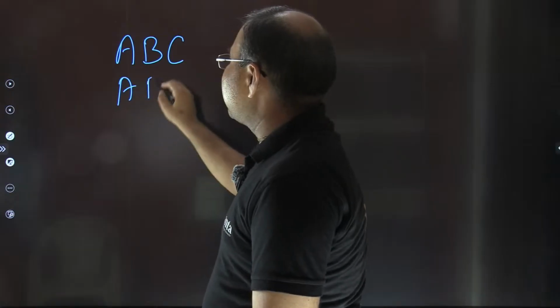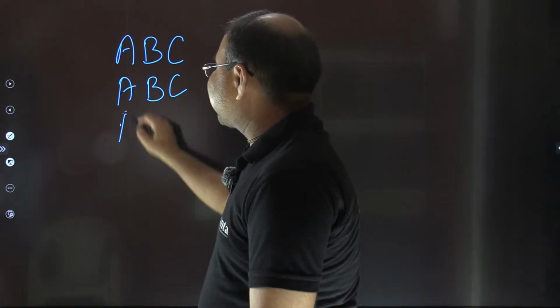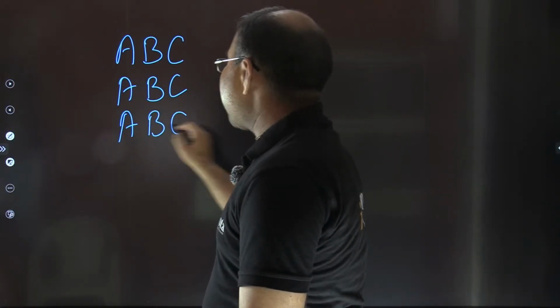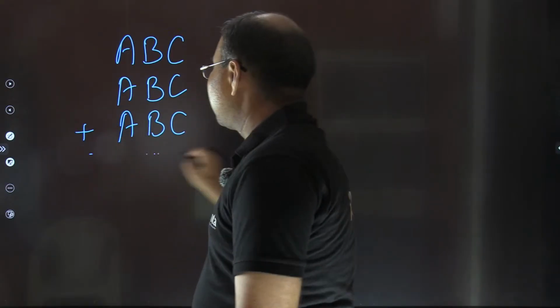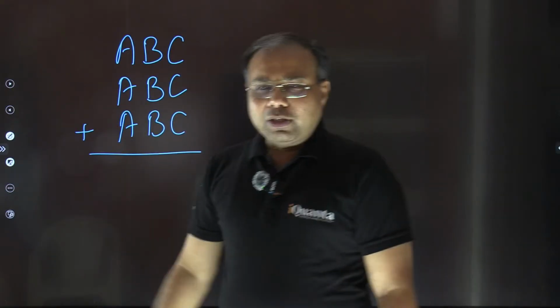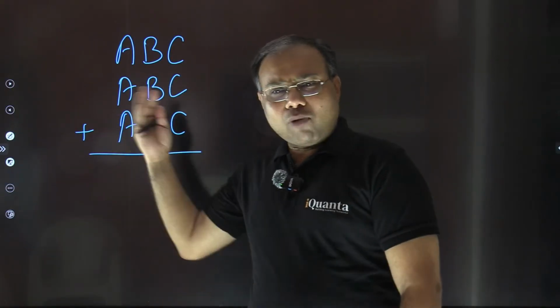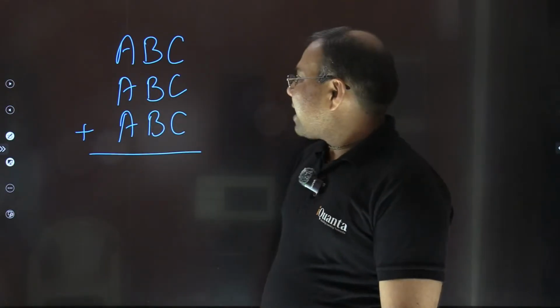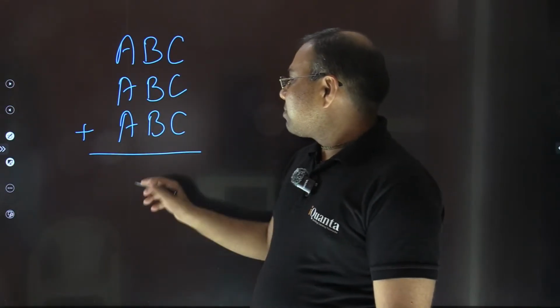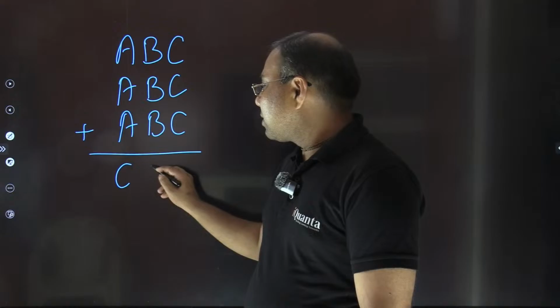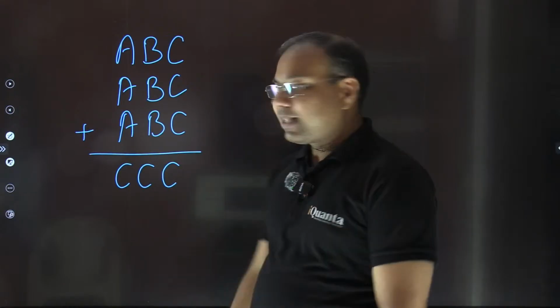The same 3-digit number, ABC, and they are being added. So these are three-digit numbers, they are equal numbers, and the sum comes out to be another 3-digit number, CCC.